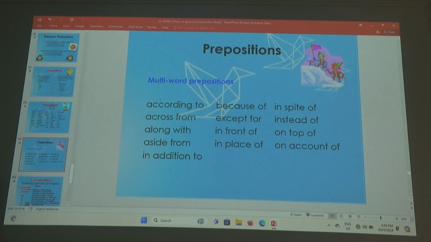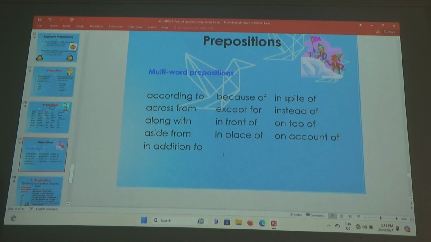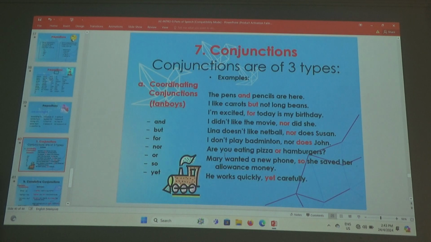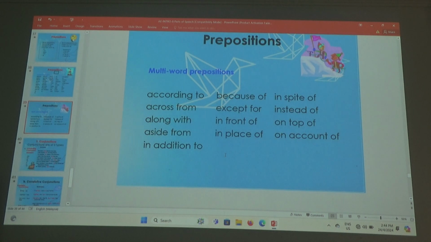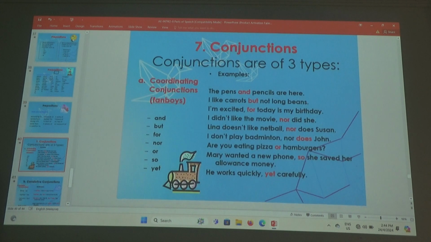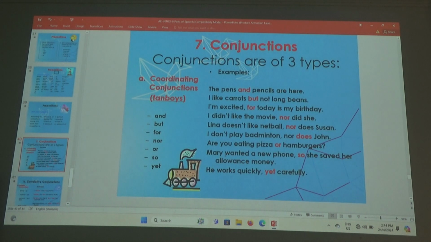Multi-word prepositions, 2 words or 3 words. Alright? Prepositions. Like I told you, according to, across from, along with, aside from, in addition to, because of, except for, in front of, in place of, in spite of, instead of, on top of, on account of, alright? All these are multi-word prepositions. Okay, we're moving to the end already. Not really the end, but prepositions we have finished. Now let's look at conjunctions.